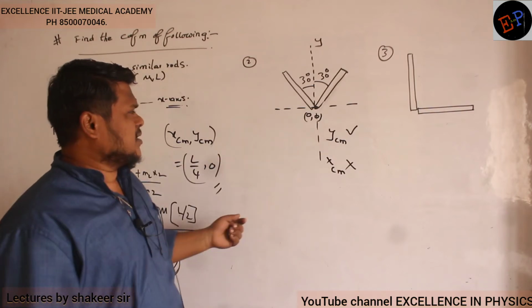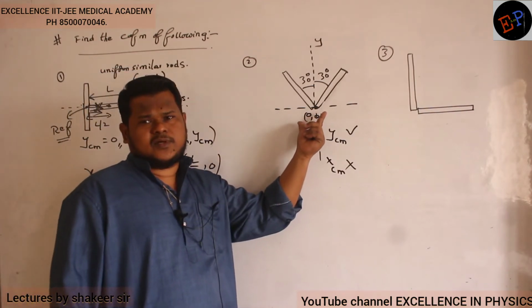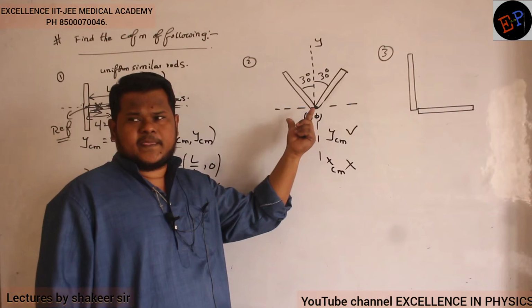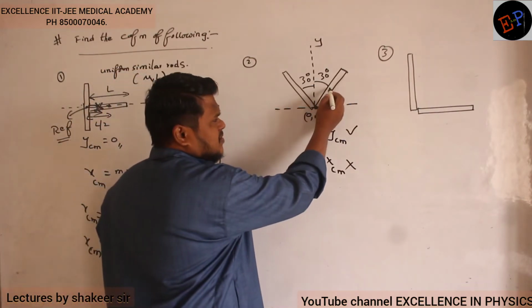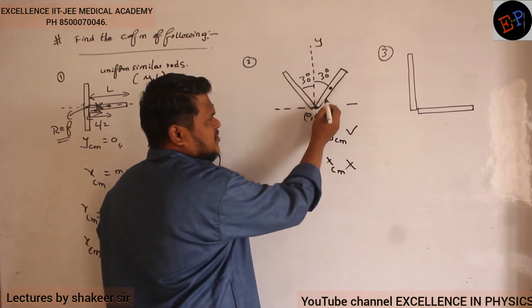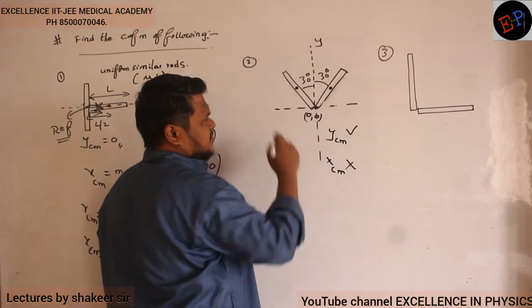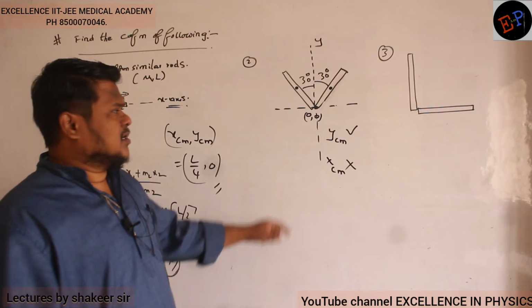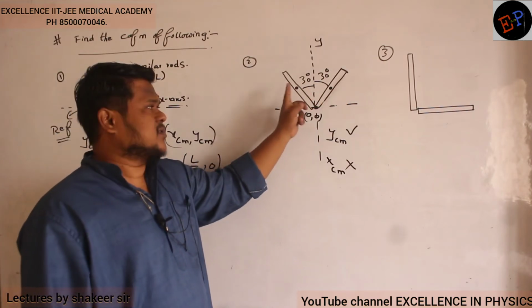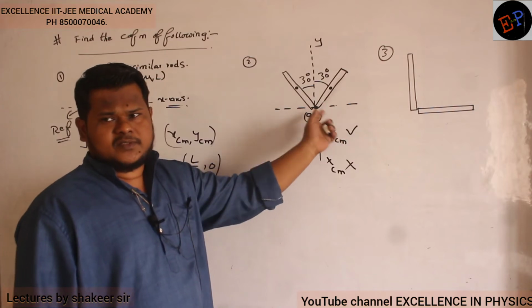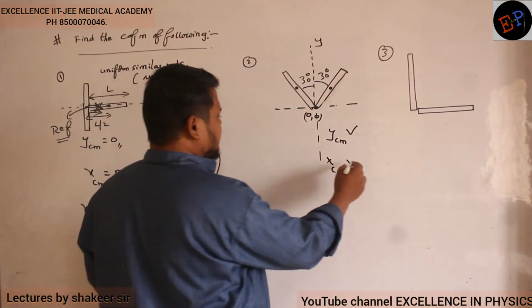Understood? Now again the question is, they are extended bodies, no? So how to convert them into point masses? Take their positions of center of mass. The center of mass of the first rod is here. The center of mass of the second rod is here. Now there are only 2 point masses, no? Now there is no concept of extended bodies. Now they have been converted into point masses. Now do the calculation. So x center of mass is 0.